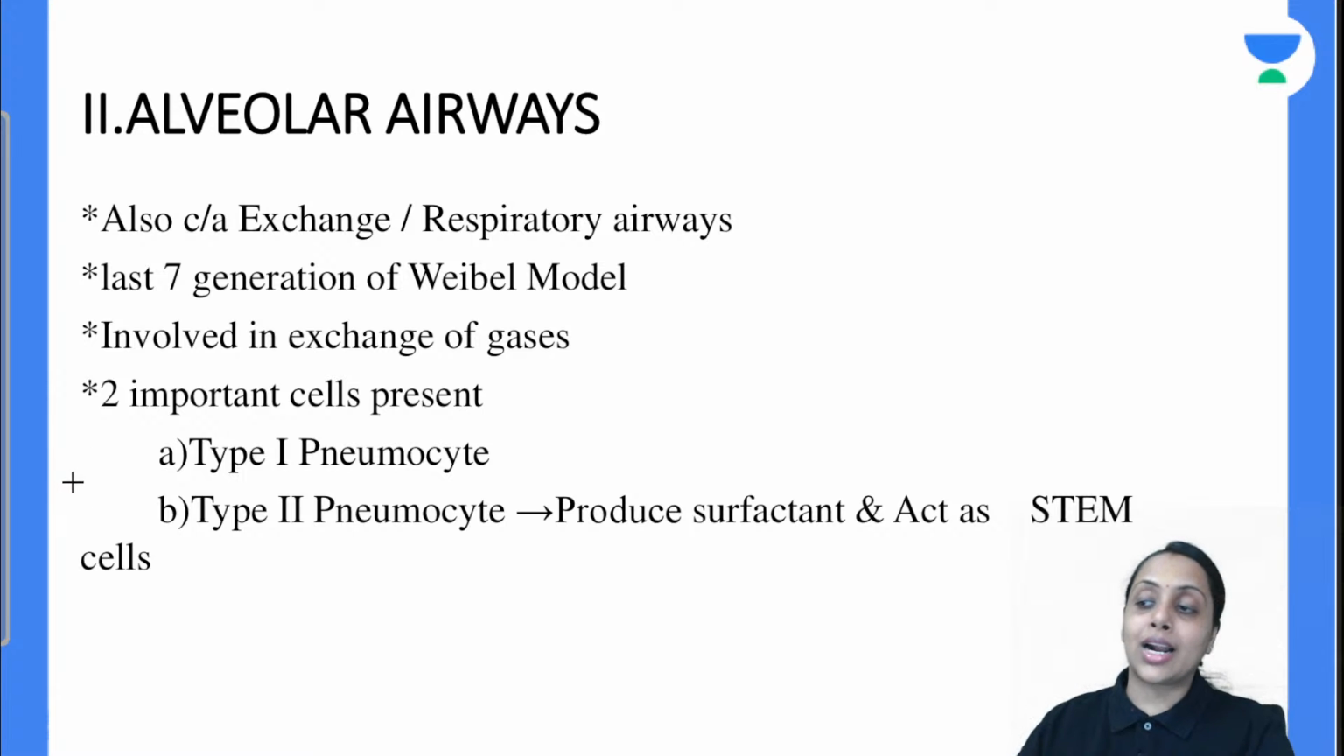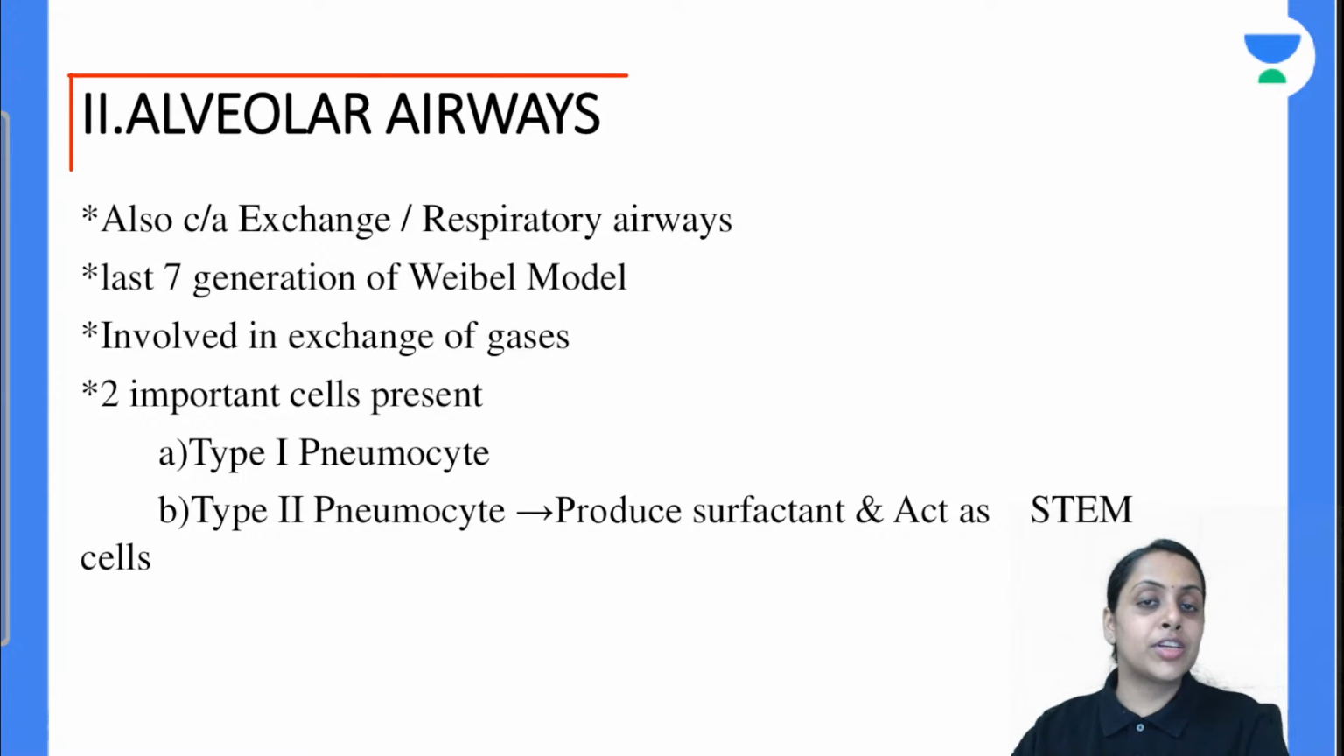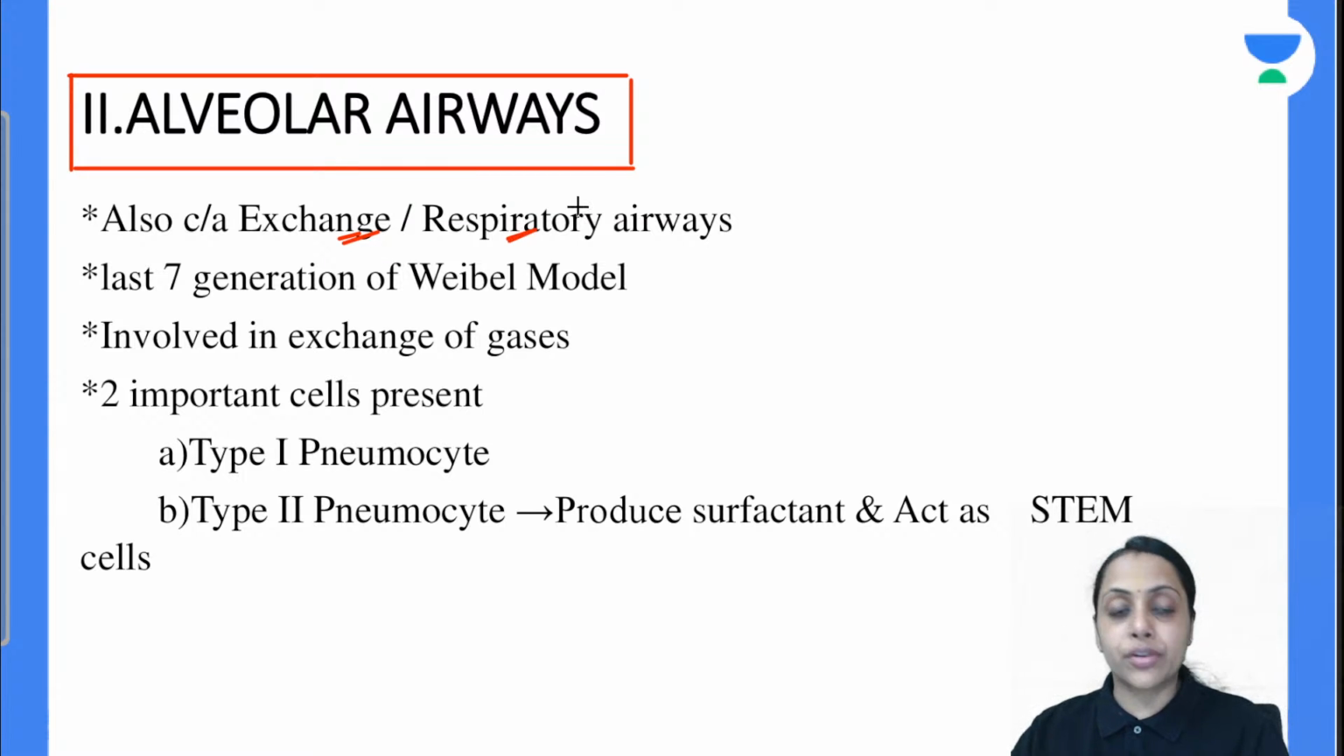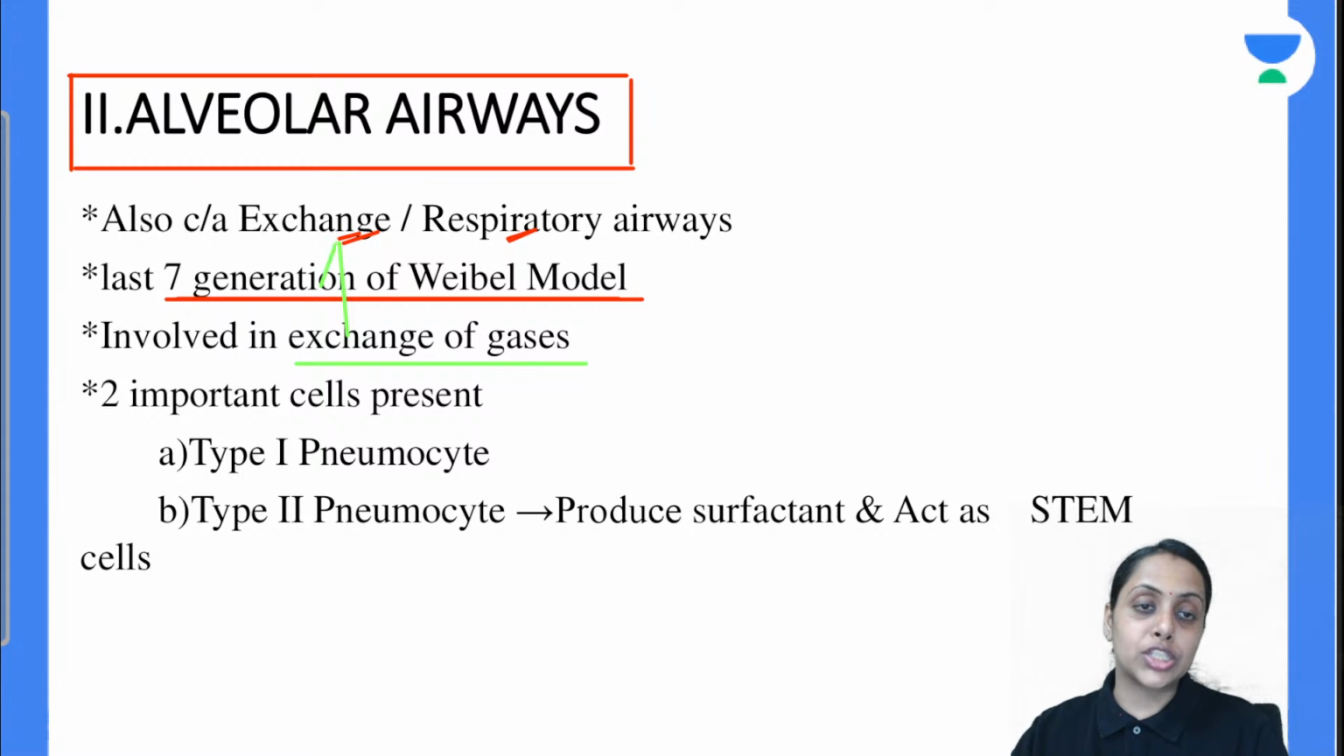Now after the conducting airway, moving to the alveolar airway. Our alveolar airway is also known as the exchange airway because यहीं पे हमारा gaseous exchange होता है. And it is also known as the respiratory airway. इसमें जो हमारा आता है वीवल मॉडल की अगर बात करें तो last 7 generations of the Weibel model correspond to our alveolar airway, and this alveolar airway is responsible for gaseous exchange, already discussed. So that's why it is known as the exchange airway.